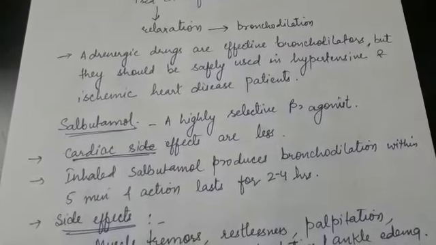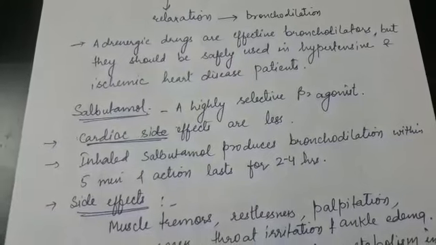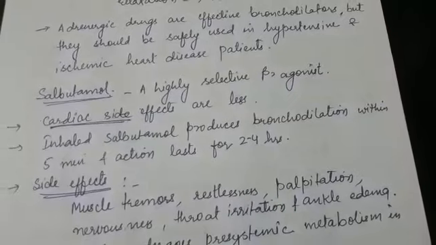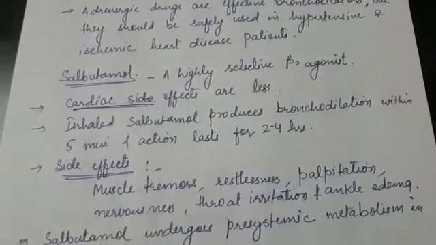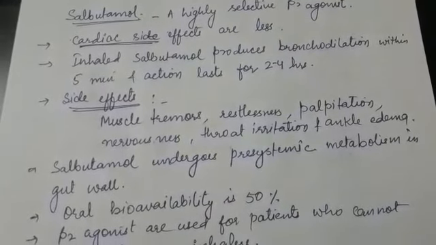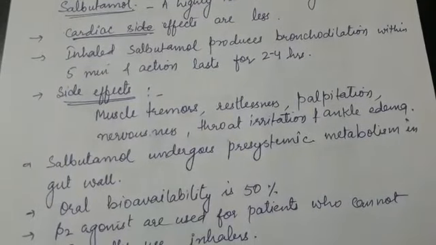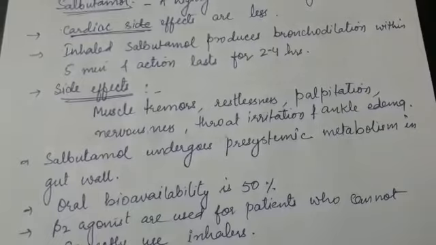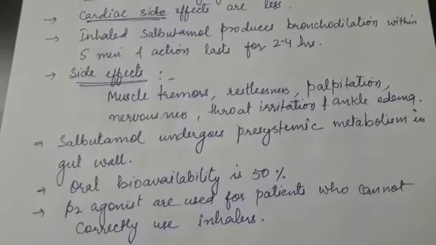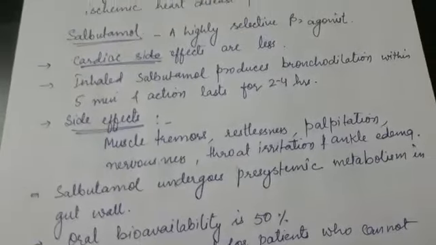Salbutamol is a highly selective beta-2 agonist. Its cardiac side effects are less, and inhaled salbutamol produces bronchodilation within 5 minutes and the action lasts for 2 to 4 hours. Its side effects are muscle tremors, restlessness, palpitation, nervousness, throat irritation and ankle edema. Salbutamol undergoes pre-systemic metabolism in the intestinal wall. Its oral bioavailability is 50% and beta-2 agonists are used for patients who cannot correctly use inhalers.